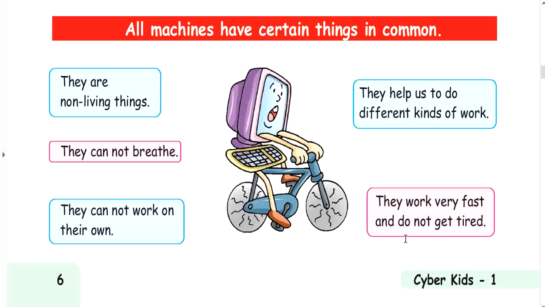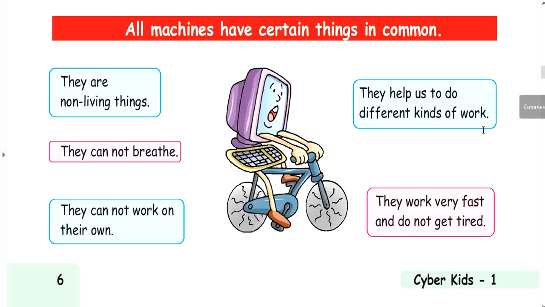Which can't breathe. जो सांस नहीं ले सकता, that are the non-living things. They cannot work on their own. मशीन काम अपने आप से नहीं कर सकती. जैसे हम अपने आप काम करते हैं, we are living things, but machines cannot work on their own. So that's why machine is a non-living thing.